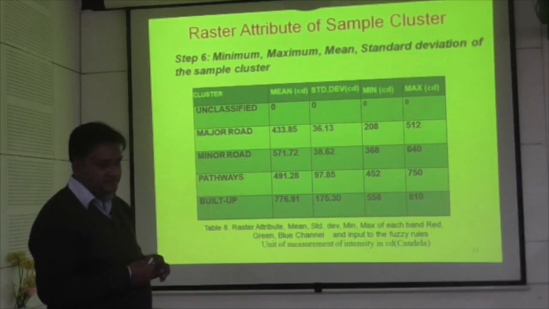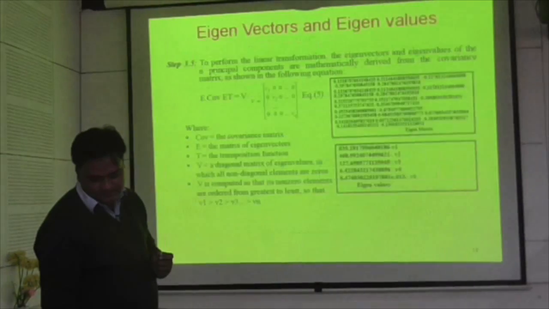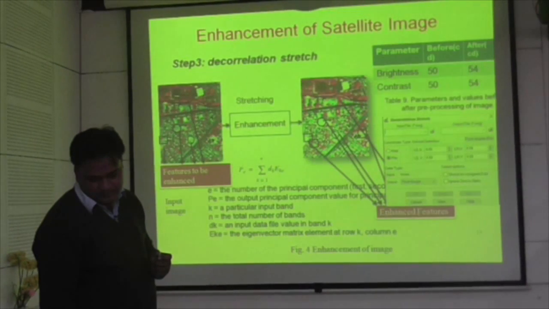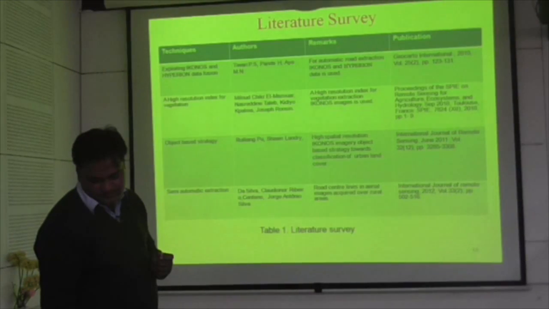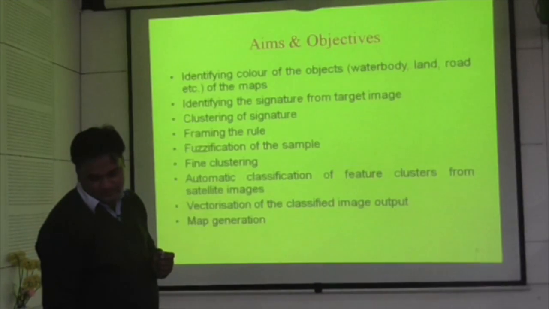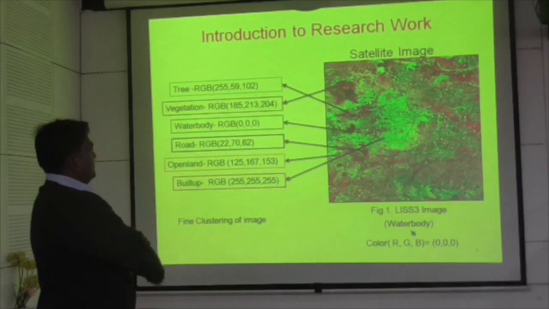Can you show me one of those images which you showed in the beginning? Any one of them, a single image. So you have got the actual RGB data, and when you start processing, your input is the RGB data.